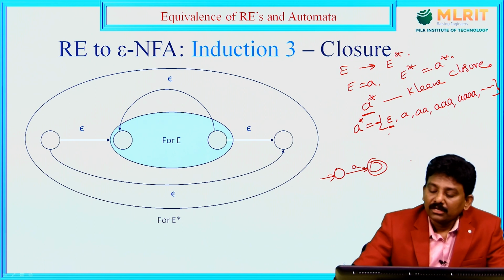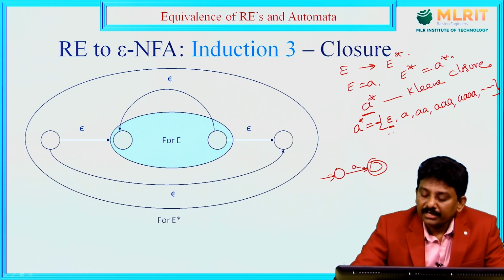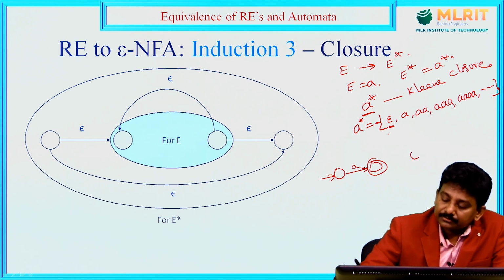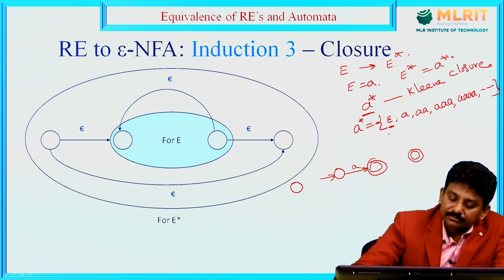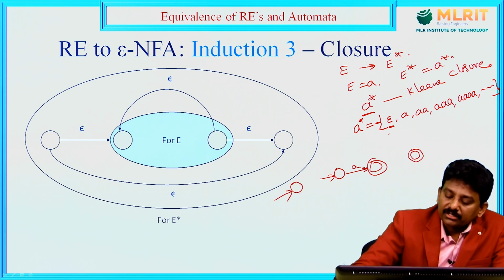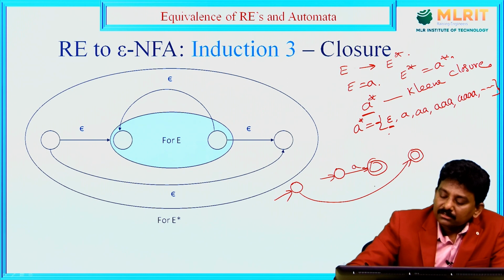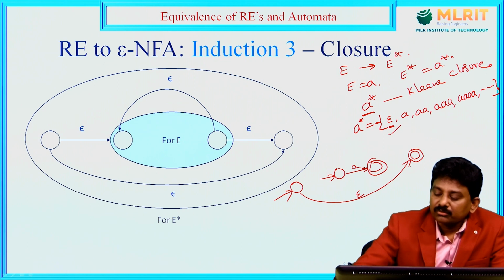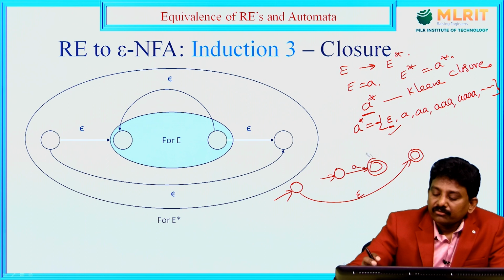This is the NFA for A, but for epsilon also we need to construct. For that, we need to take a new final state and a new initial state. From the new initial state to the final state there is an epsilon move, that is, without consuming any input I can go to the final state. So for epsilon there is a move, and for A there is an NFA.